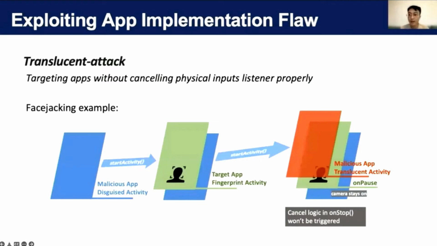So the attacker can simply launch a malicious covering activity with the translucent property while setting it to fully cover the victim activity underneath. If the target app only implements the input cancel logic in the onStop event, it will continue to accept physical input in the background, giving no context to the user. We call this type of attack method the translucent attack.